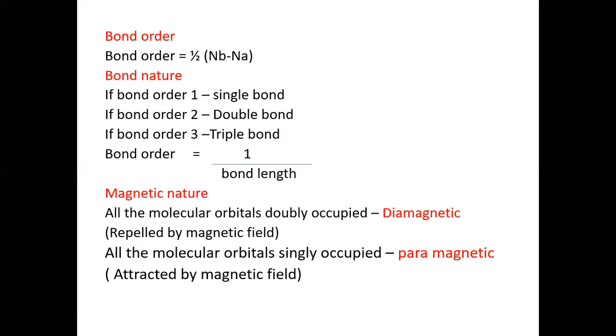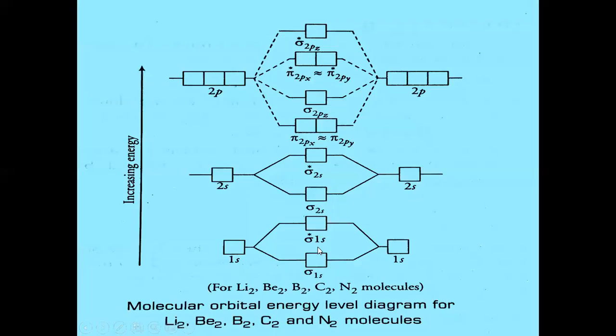With the help of molecular orbital theory, we can also predict the magnetic nature of a molecule. If all the molecular orbitals are doubly occupied, then the molecule is diamagnetic in nature. If even one molecular orbital is singly occupied, then we say the molecule is paramagnetic in nature. Instead of saying all molecular orbitals, it's better to say the valence molecular orbitals.